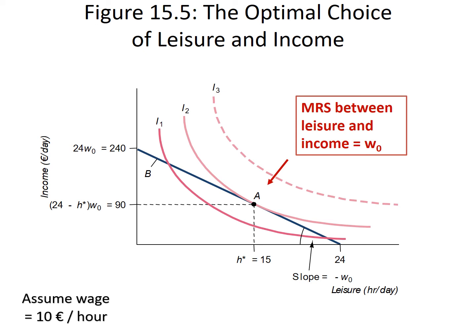The optimal consumption point of leisure and income will therefore be the tangency point between the highest indifference curve that the individual can be situated on and the budget constraint. This is point A. At point A, you find that the marginal rate of substitution between leisure and income is equal to the wage.